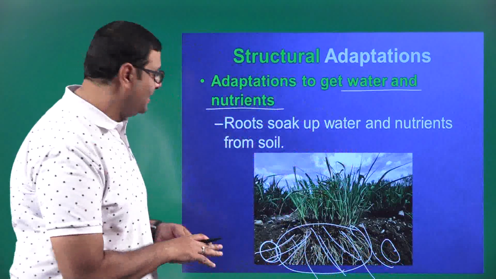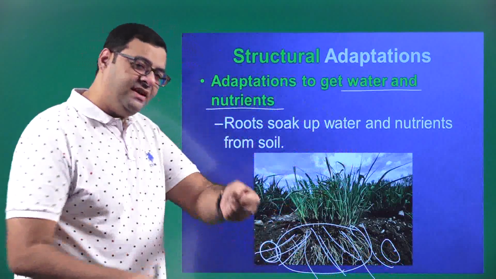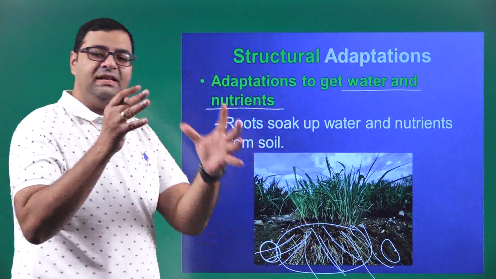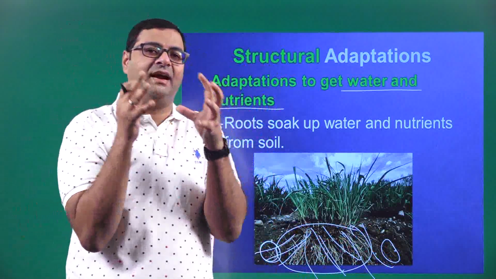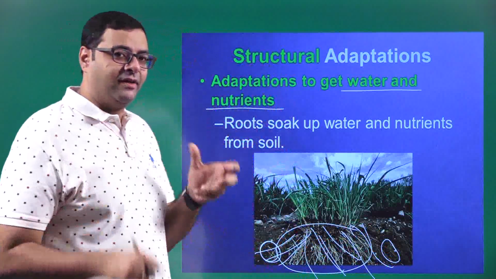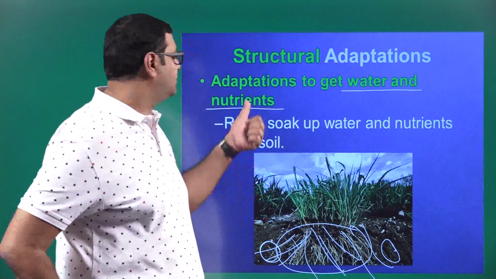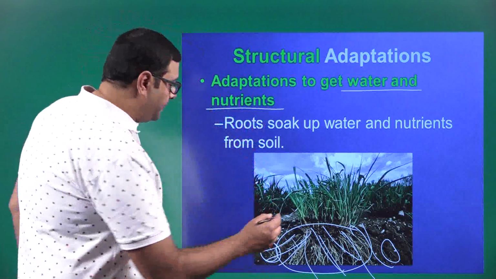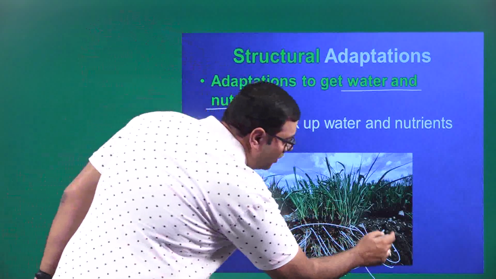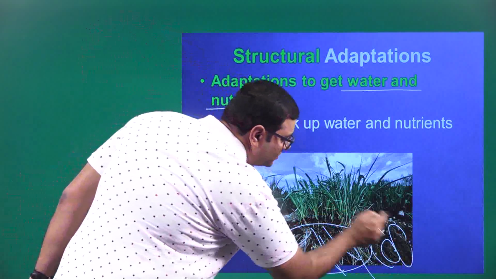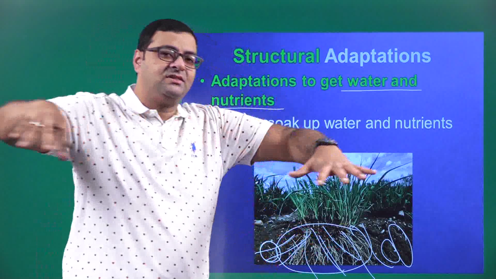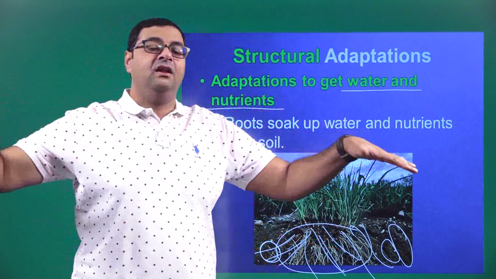Now if you see here, this grass plant will be very, very difficult to pluck out because all these roots are holding that plant together, and in turn they are also holding the soil together. That is one adaptation, that is structural adaptation. And these grasses, the roots go to a very long extent. You can see here also you have roots. So this plant spreads out its roots to a very long extent.